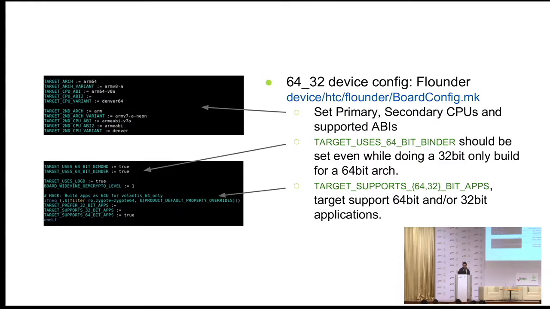So you see that it is only building 64-bit app support. So this is only a 64-bit configuration. They might be doing it for internal testing purposes or whatever, but this is how you can use these variables to override the default global variables.